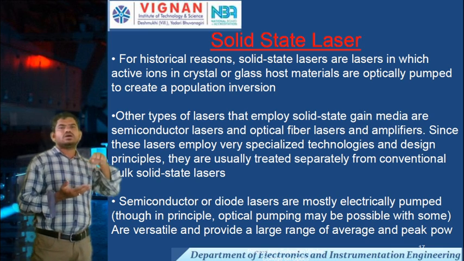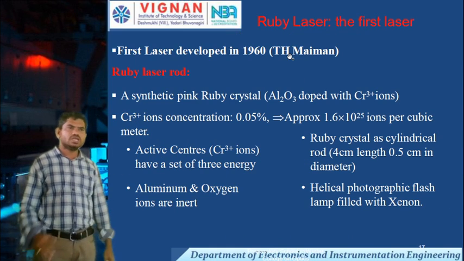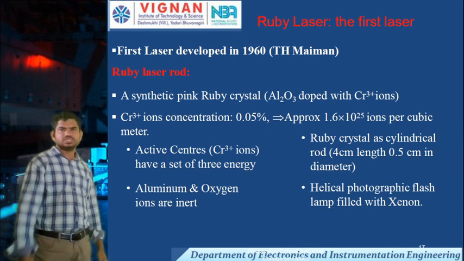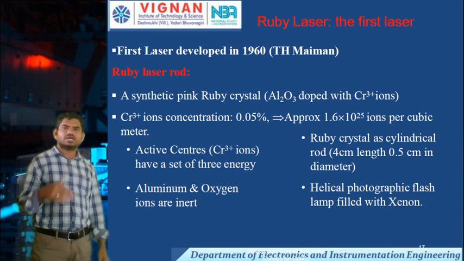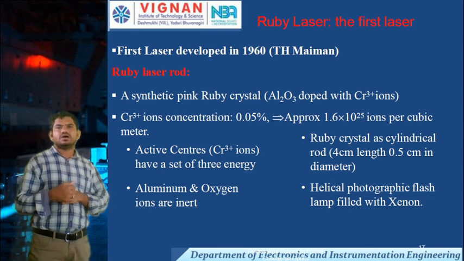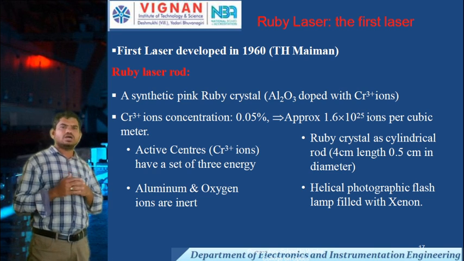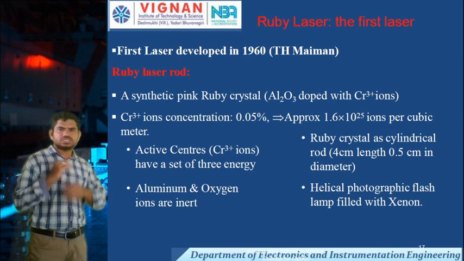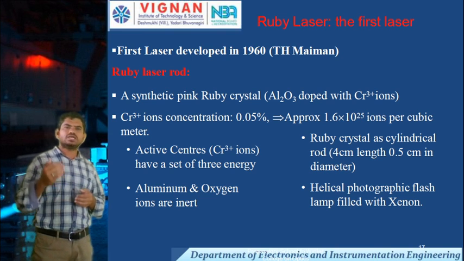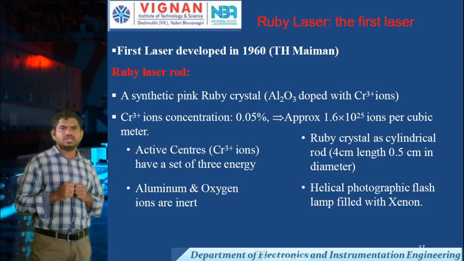Now I am going to the ruby laser. The first type is the ruby laser, the first laser, developed in 1960 by T.H. Maiman at Bell Laboratories in the USA. Coming to the structure, what are the components in a ruby laser?